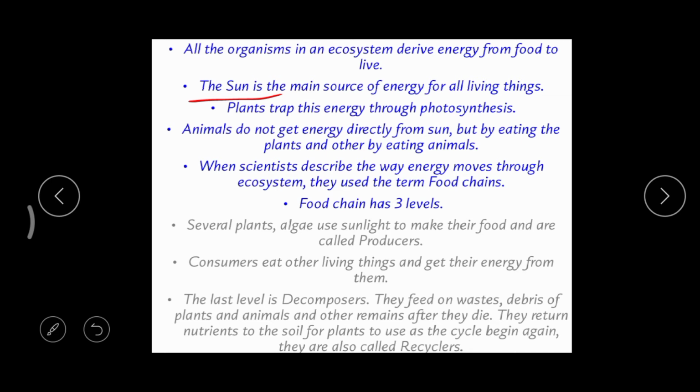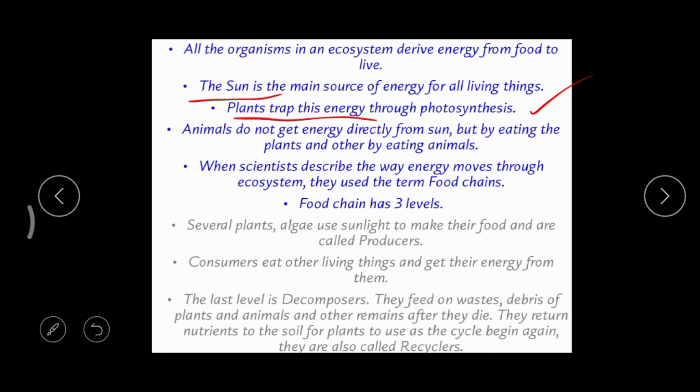So plants are able to use this sunlight directly. How? With the help of photosynthesis. In the lower classes, we learn that plants prepare the food by using what? By using carbon dioxide from air, water from soil, this chlorophyll, and in the presence of sunlight, they prepare the food. So the best users of sunlight are plants, right?